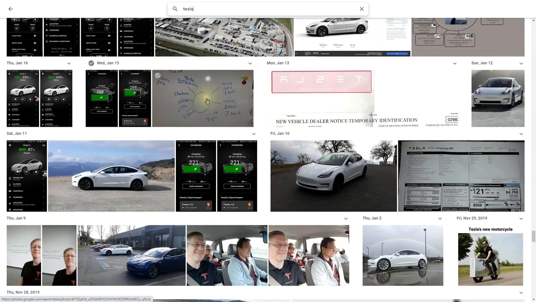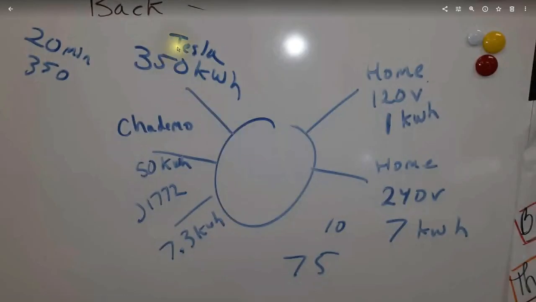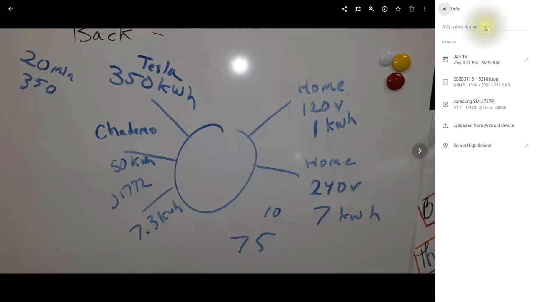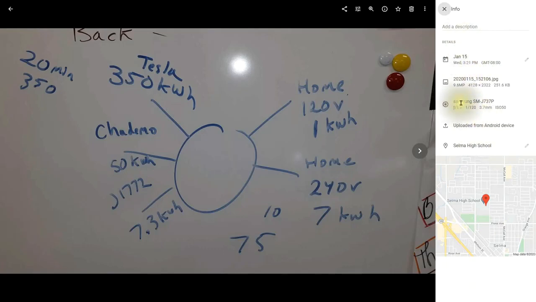Now here's the amazing thing. So here it doesn't look like a Tesla, but if I click on it, you'll notice that the word Tesla is handwritten on this whiteboard. So let's go to information and see what this image is. So there's no word Tesla in here for the title. It was taken by a smartphone. Here's the image name, when it was taken. There's no word Tesla. The only word Tesla is actually written right here on this whiteboard. So Google Photos is able to read your images, and if you do a search for something, it'll actually bring up the correct images, which is absolutely amazing.